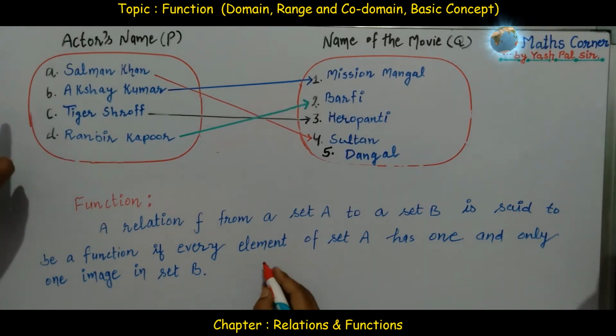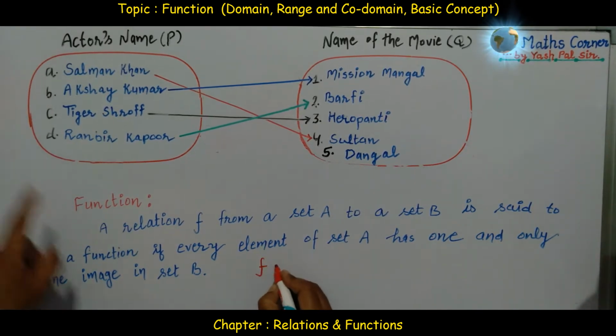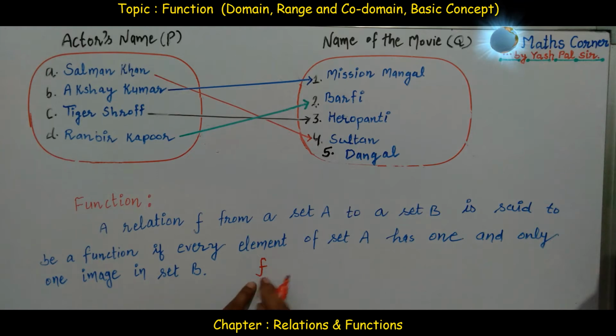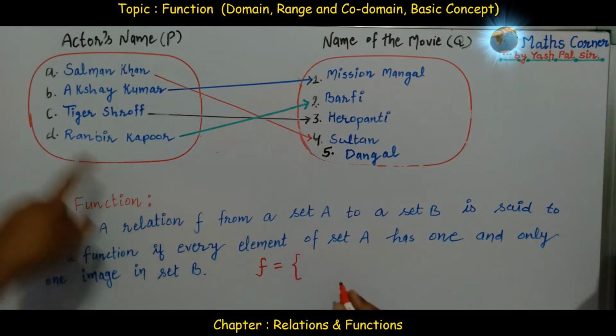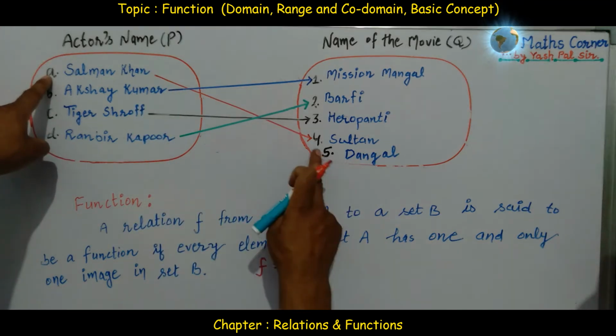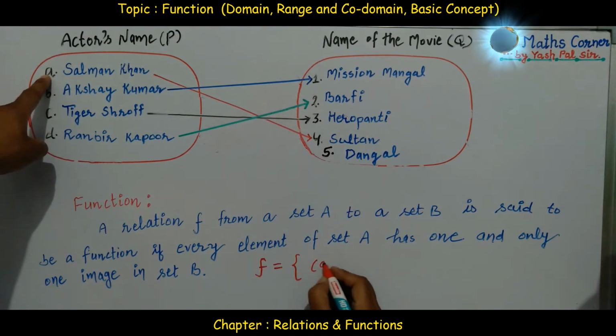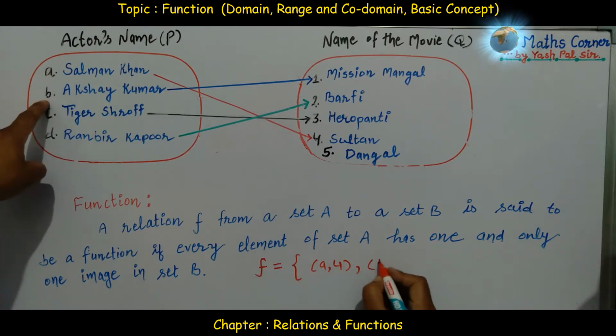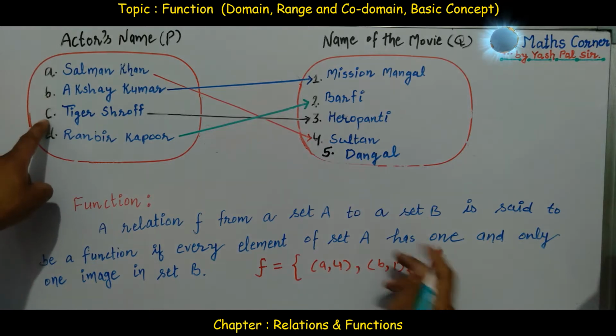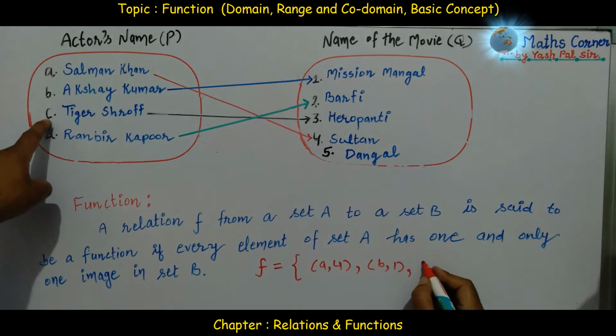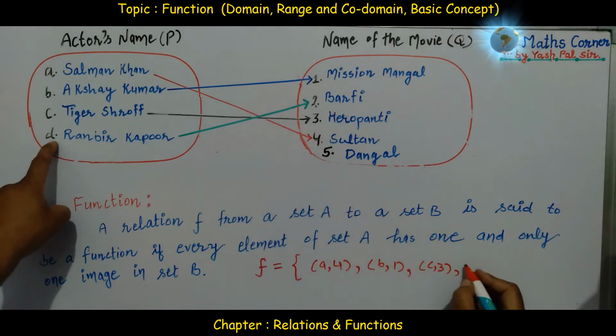Here in this example, in place of relation R, we write f on the left-hand side. f is equal to the ordered pairs: A comma 4, the second pair is B comma 1, C comma 3, lastly D comma 2.